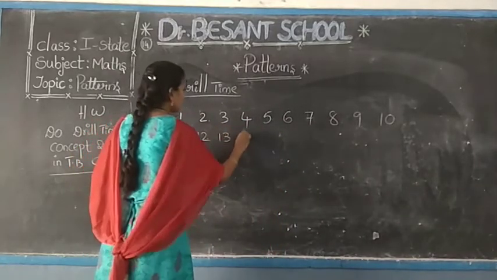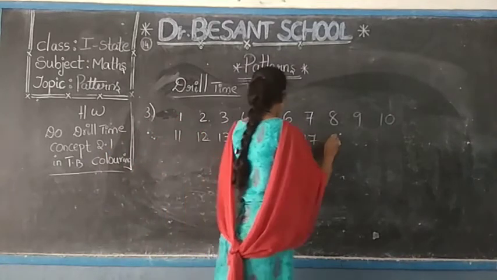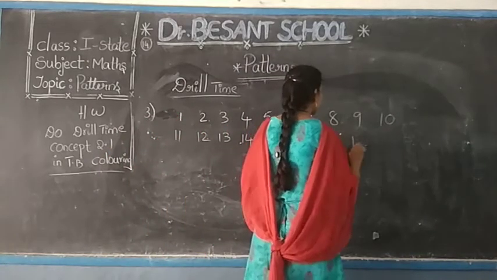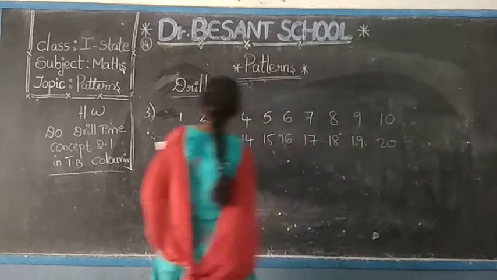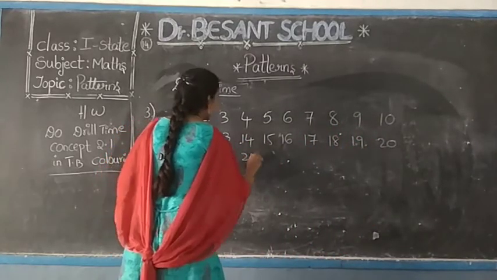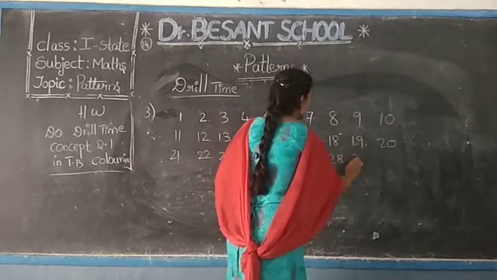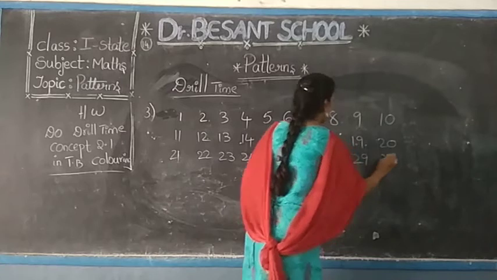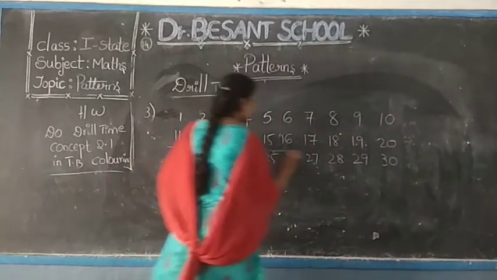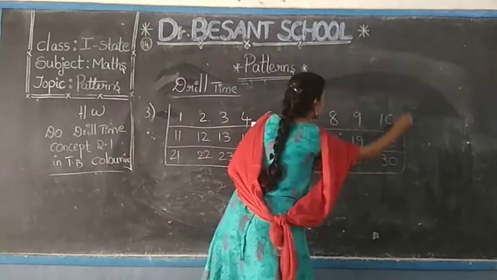I am writing here. Listen carefully, then after that you have to do the coloring. 21, 22, 23, 24, 25, 26, 27, 28, 29, 30. These are the numbers given for us to do the coloring pattern.